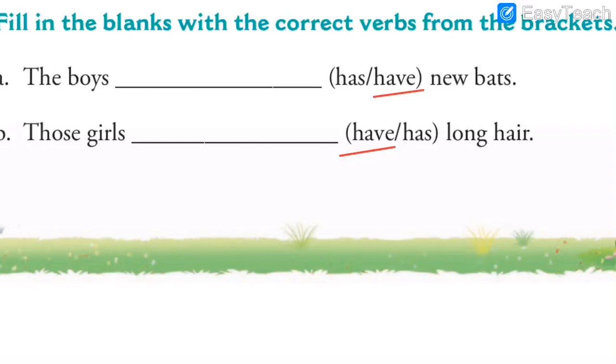Why? I'll repeat again. Because whenever plural subject is given, like boys, girls, bats, all these are plural subject. With plural subject, we write plural verb. For example, if it was given a boy, then we would have written has. If it would have given a girl, we would have written has. But here it is boys and girls, means it is plural subject. So we have written plural